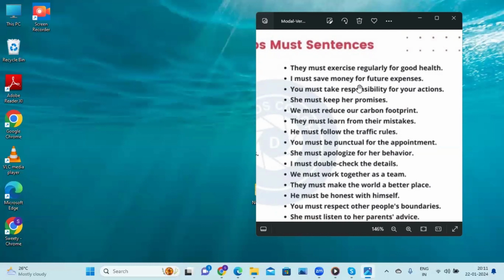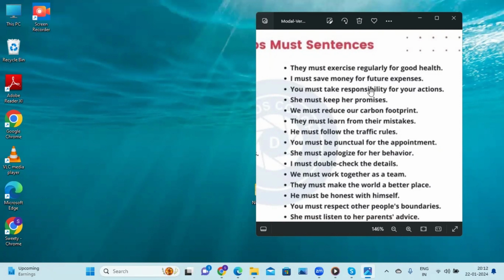I must save money for future expenses. It means, if you are planning to buy something, for buying things you need money. So if you save now, you will spend that money to buy something. For that expense, the money you spend for buying anything.